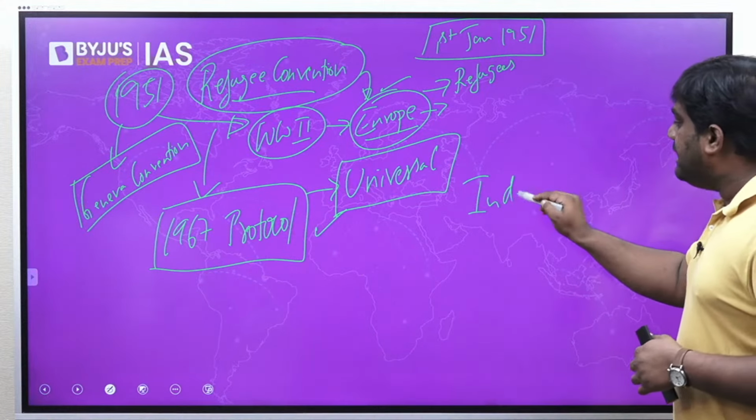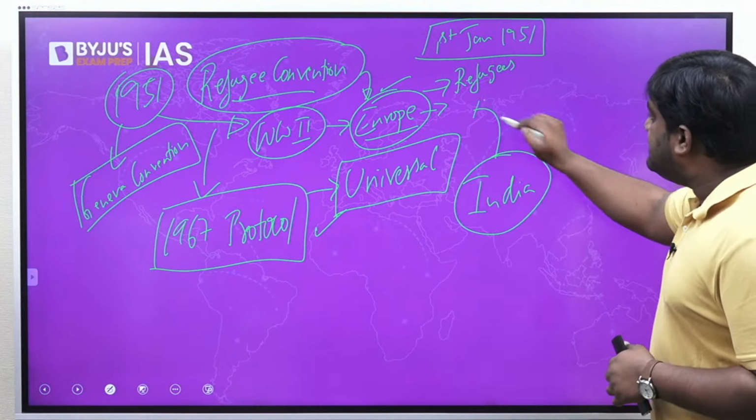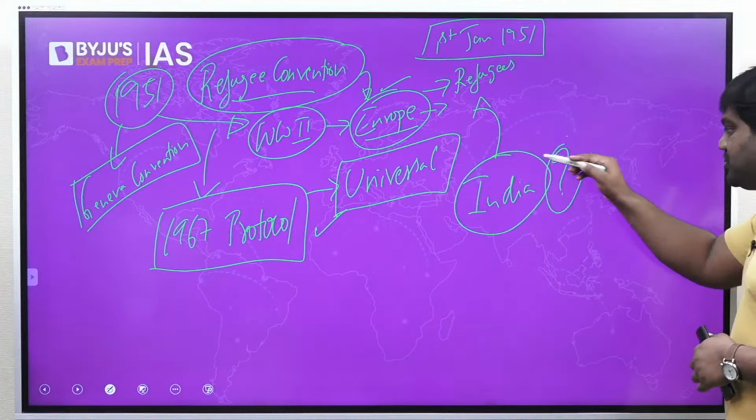Now, has India joined and ratified these conventions? That's the question. The statement says India has ratified both, but this is an incorrect statement because India has neither signed the Refugee Convention nor the 1967 Protocol to it. Is that clear? Because India has several issues with the convention.